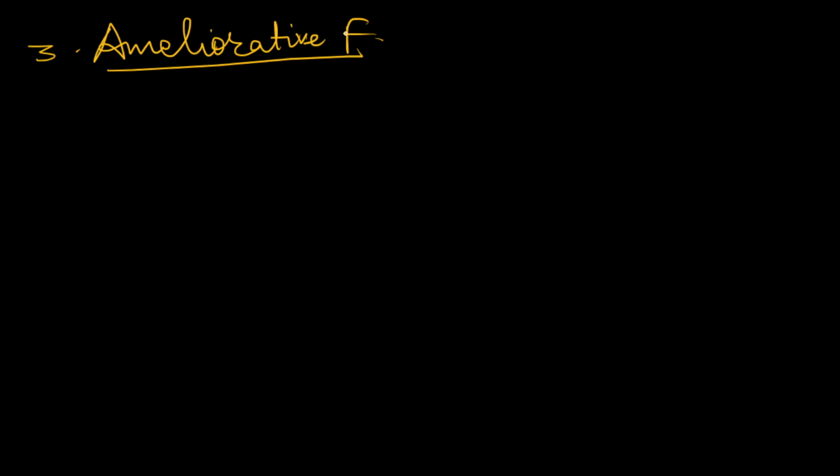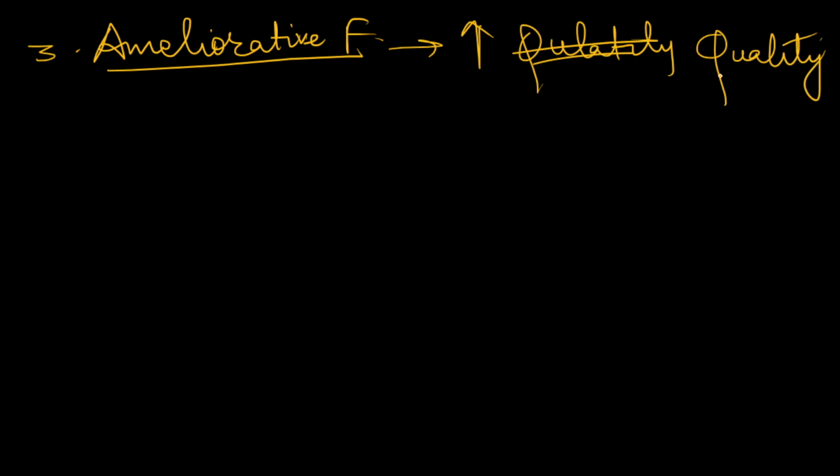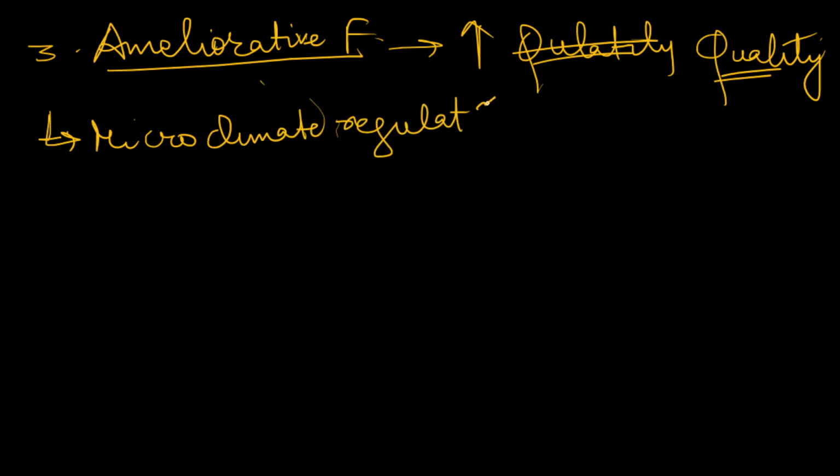So ameliorative functions means how forests improve the quality of environment and natural resources. So here you can mention microclimate regulation. Forest has a huge role in regulating the microclimates. You can mention air purification.